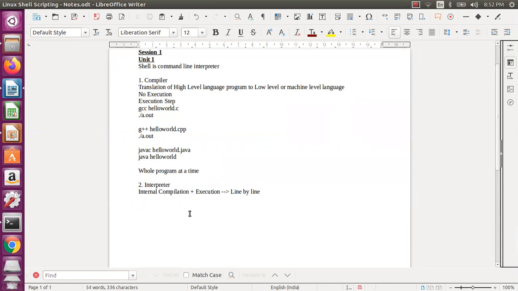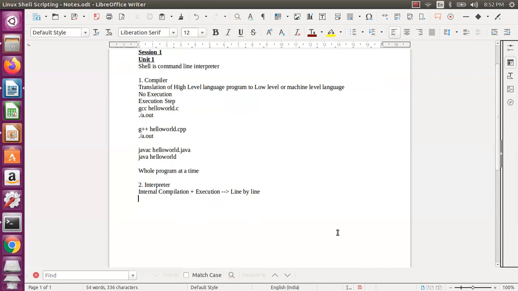What I'm trying to say is, if you have 1000 lines of code and your program is working up to 900 lines, compilation you cannot do. But in an interpreter, whether it is Python or Bash, whatever, you can do the execution actually. Up to the 900th line it will work, but beyond the 900th line it will not work. So this is a brief about the compiler and interpreter.